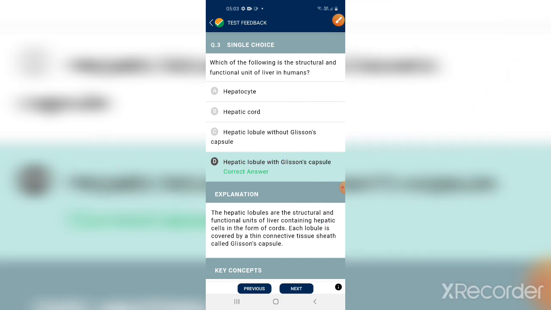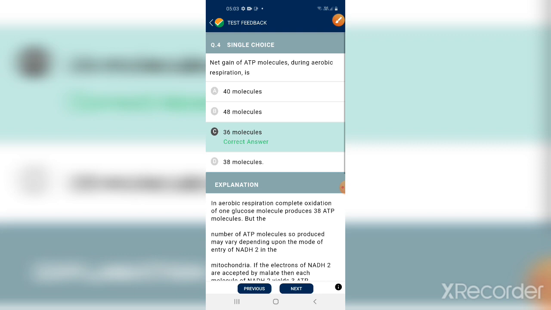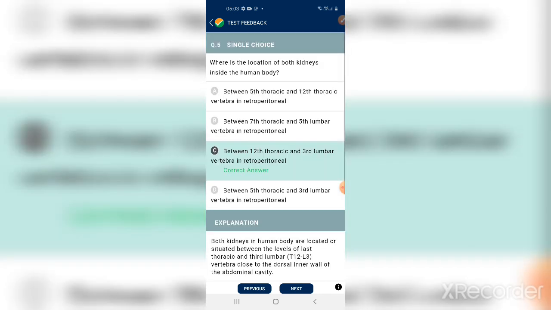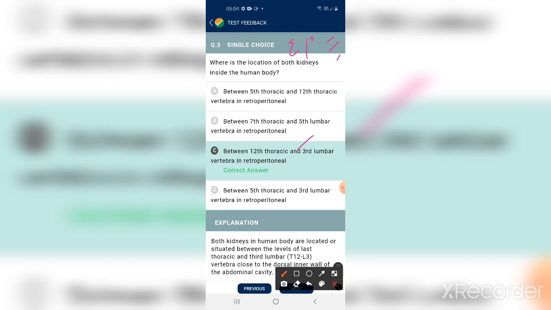Next one. Where is the location of kidneys inside the body? Where are kidneys located in our body? This is from excretory products and their elimination. One bit was given from breathing and exchange of gases, and this one is from excretory products. What is the location of both kidneys inside the body? This is the anatomy part.